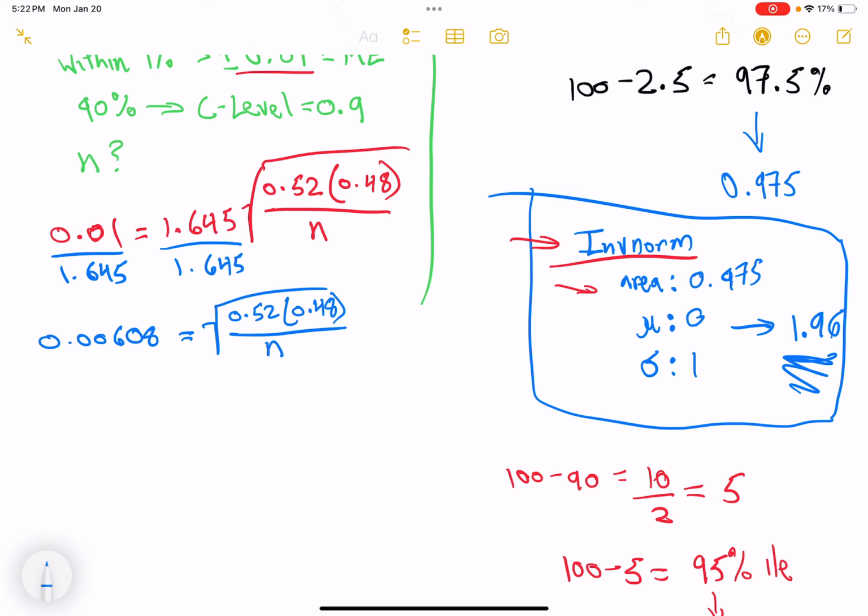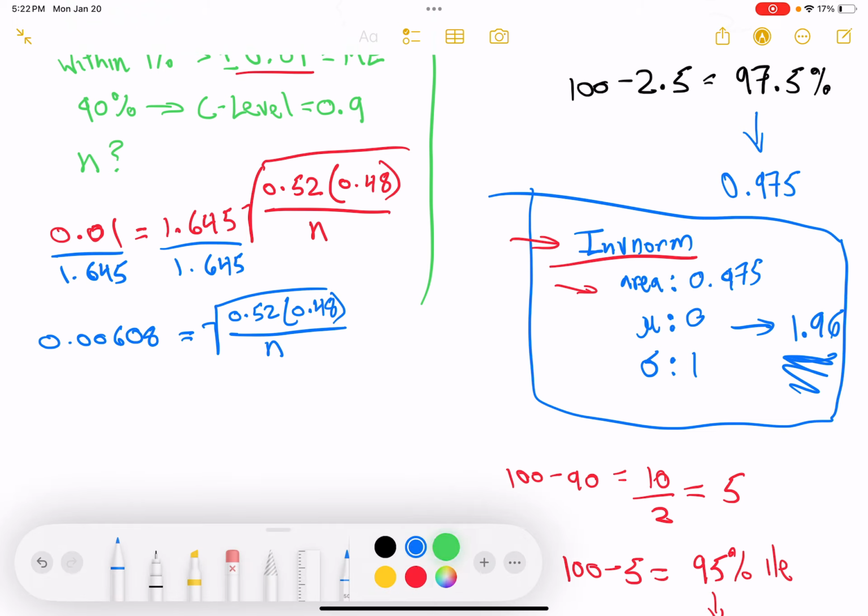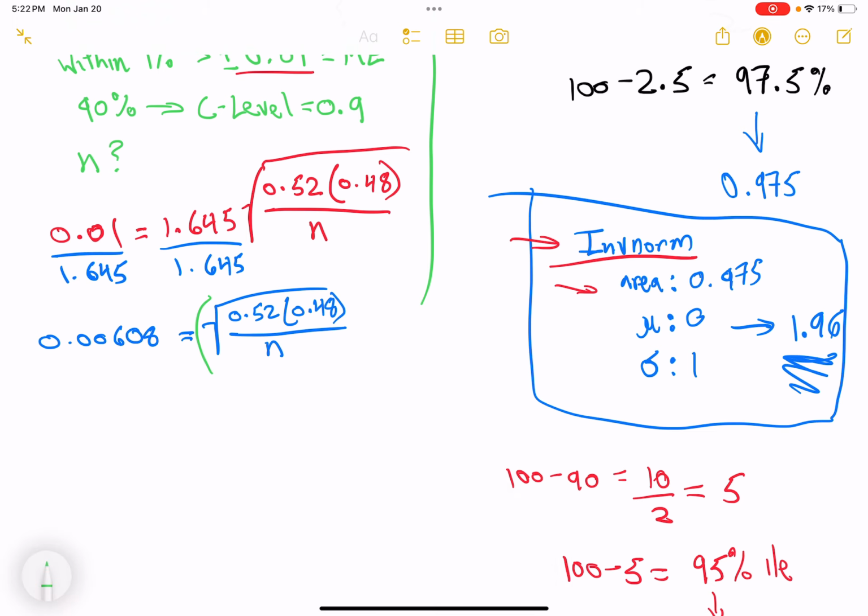Okay. We are now going to square this number. So the next part is we're going to square both sides to get rid of the square root that's on the right. So I am going to square this value. And you're going to get a small number.